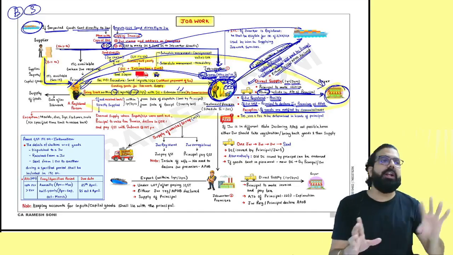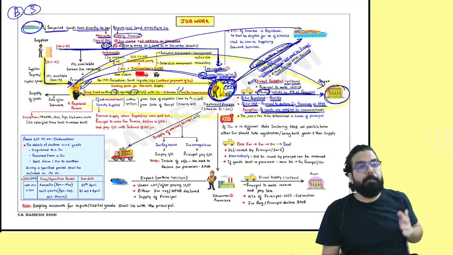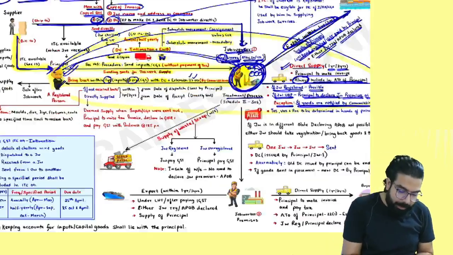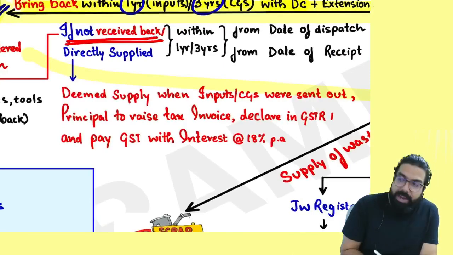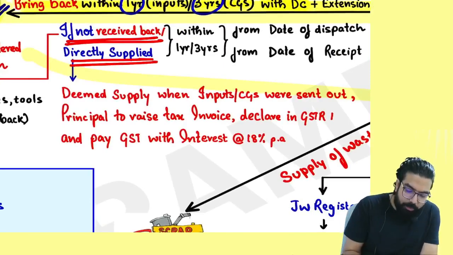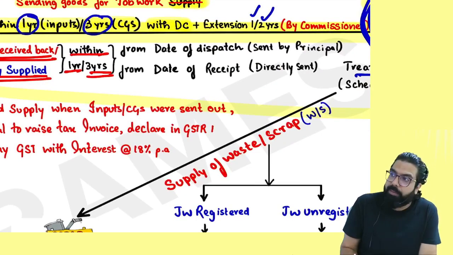Sir, tell me one thing. If I did not directly supply, did not export, and did not bring it back, then what will happen? Remember one thing. If goods are not received back or directly supplied, within how much time? 1 year in case of inputs, 3 years in case of capital goods.